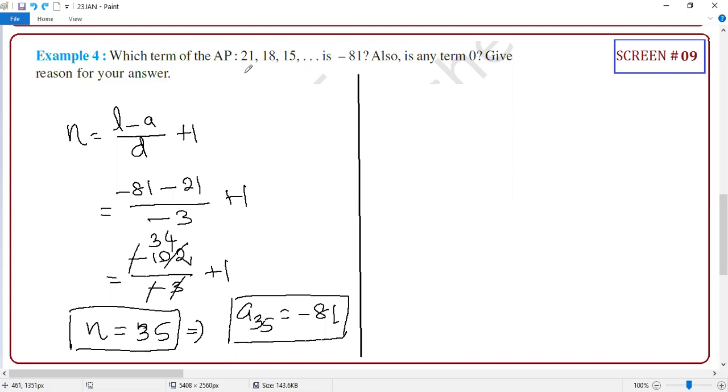One way is what, student? You can go 15, the next term is 12, the next term is what, student? 9, then what? 6, 3, 0. Correct or not? 0 is coming. Correct or not? 0 is a term. This is going this way. If you don't know anything, you can do it like that also. They have to give the marks.